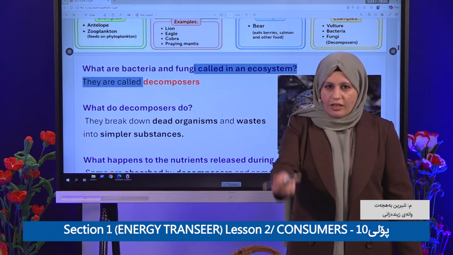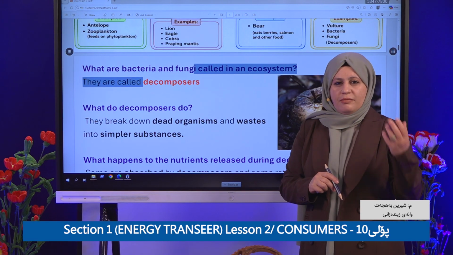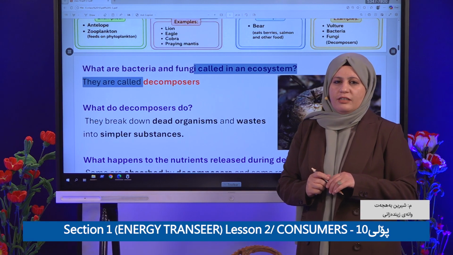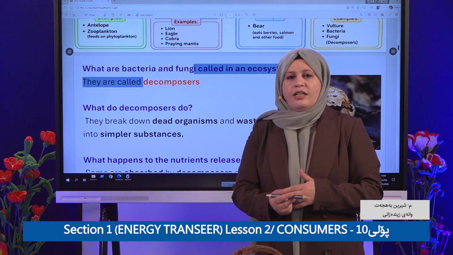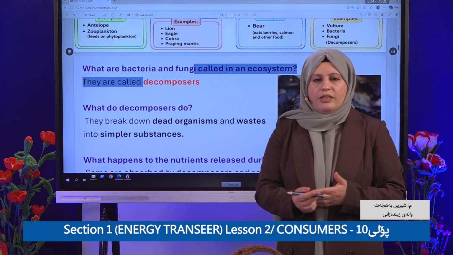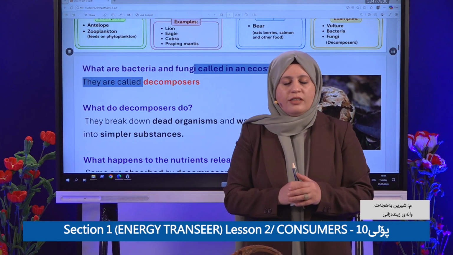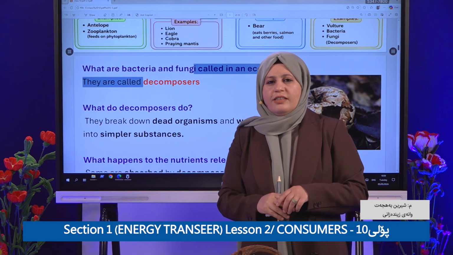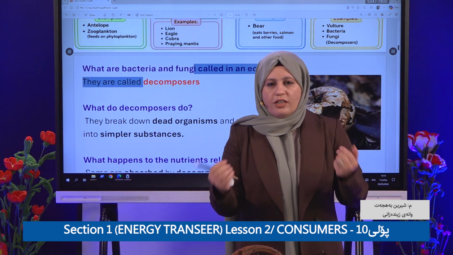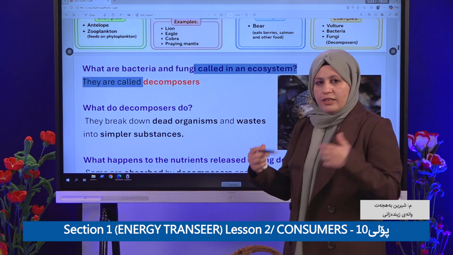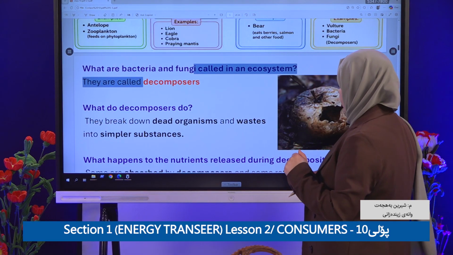And I call them natural recycling too, because naturally they recycle every remain and every dead animal or plant or waste and send it back to the soil or back to the earth. That means they have an important job, which is natural recycling. Who is doing this? Bacteria and fungi. Clear?